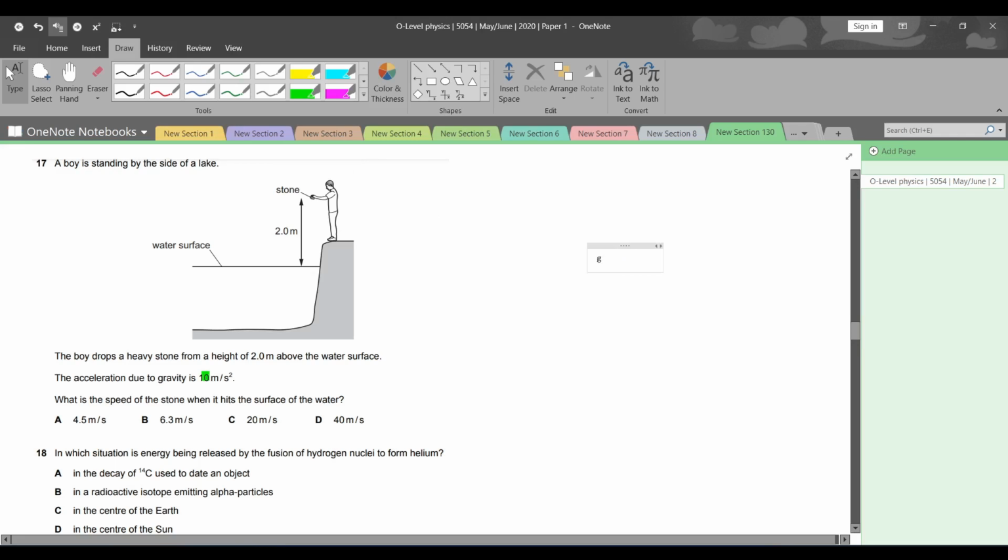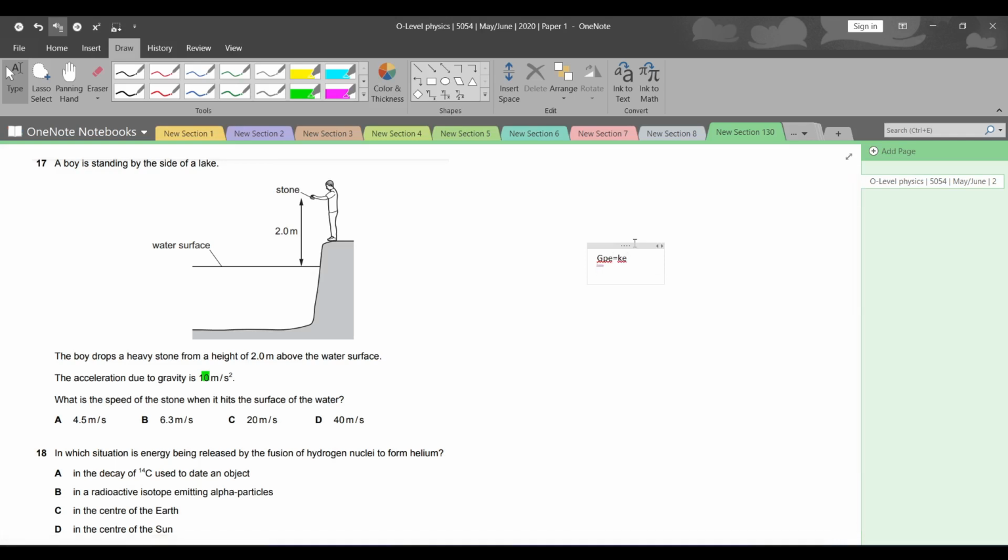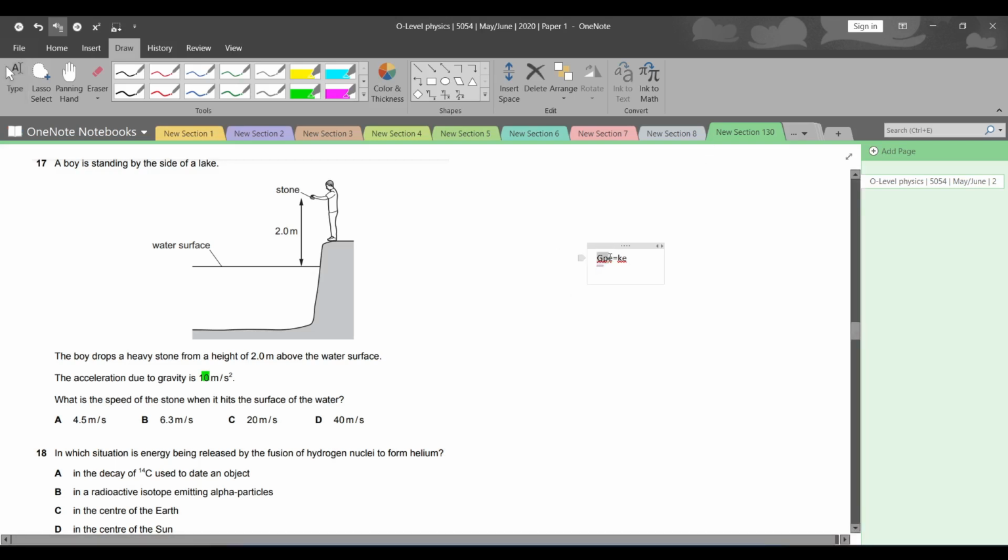I mean GPE is equal to KE. Why, you might ask? As I told you, due to the principle of conservation of energy, energy can neither be destroyed nor created. Therefore, the energy which has been created by the height will equal the energy which is created by the velocity. ठीक है ना?